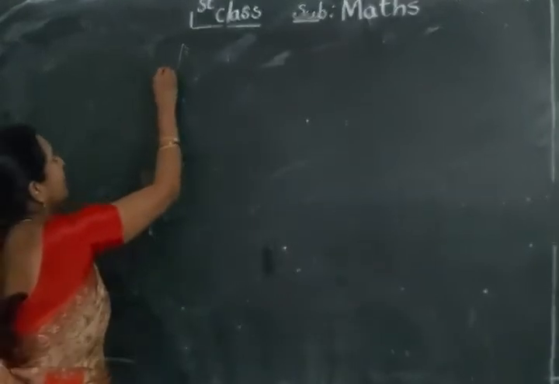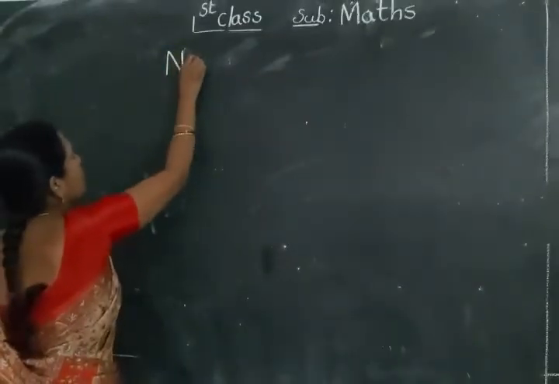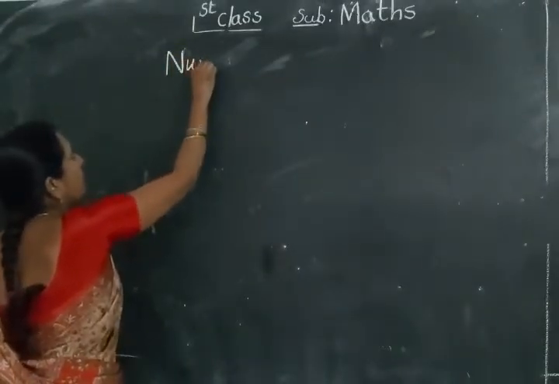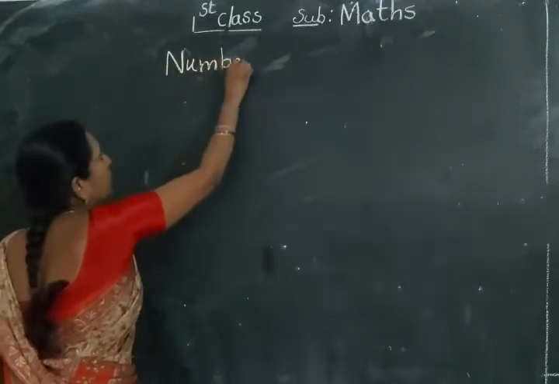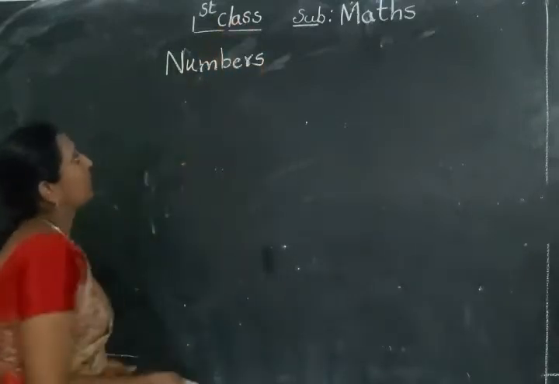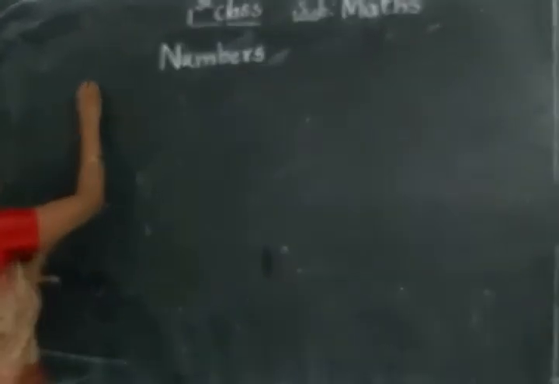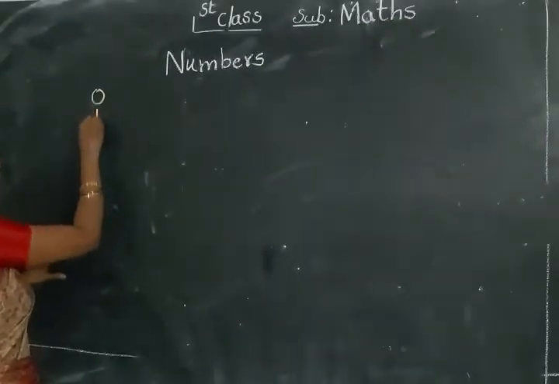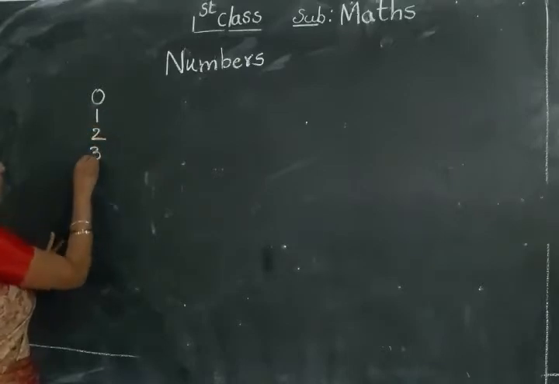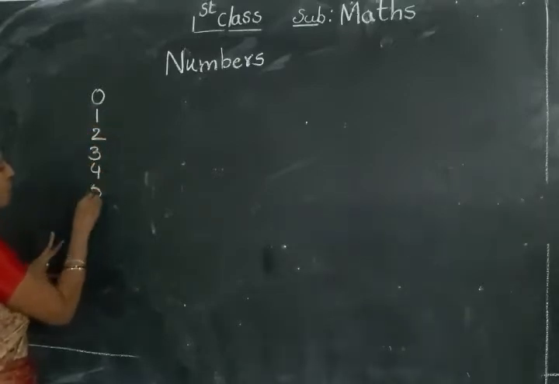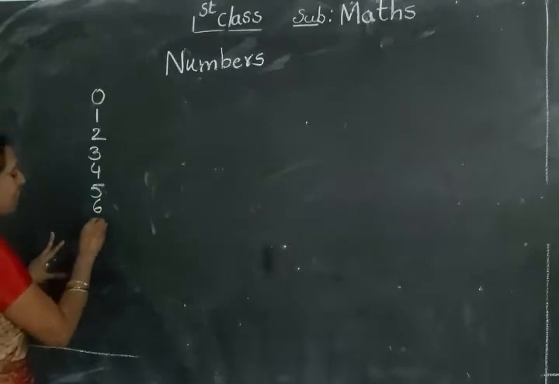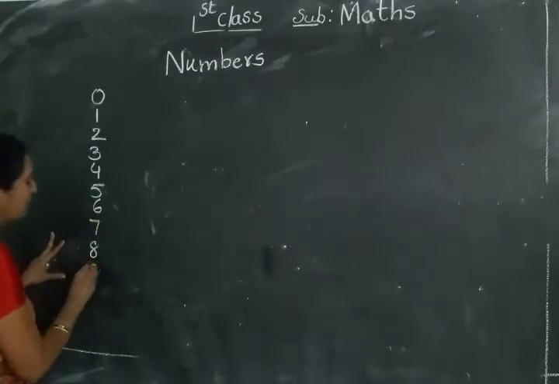Now you write here. Once again I write the numbers here: 0, 1, 2, 3, 4, 5, 6, 7, 8, 9, 10.